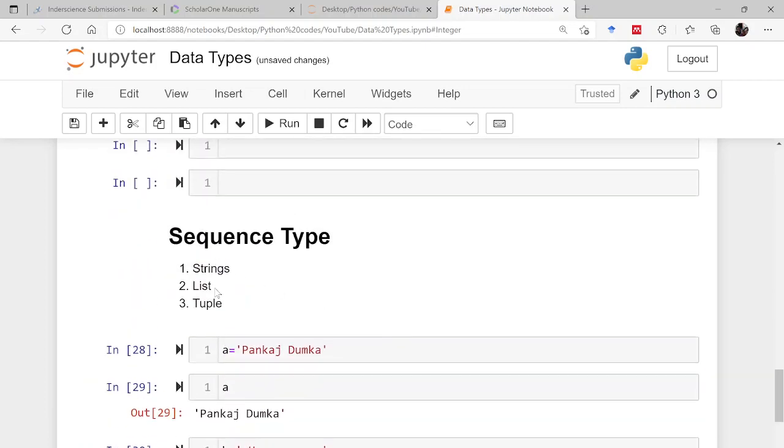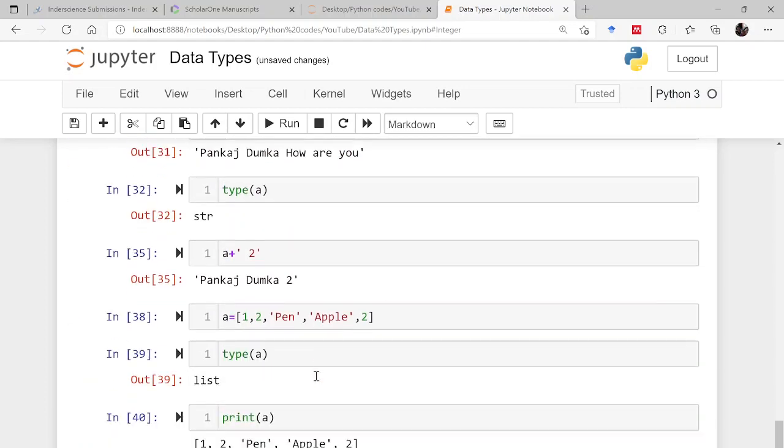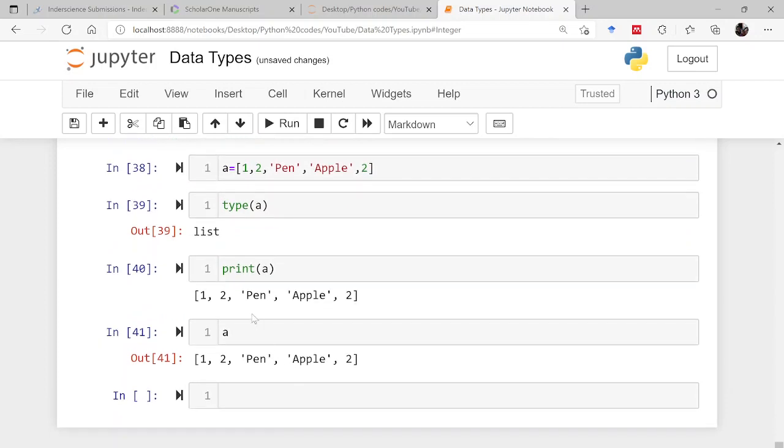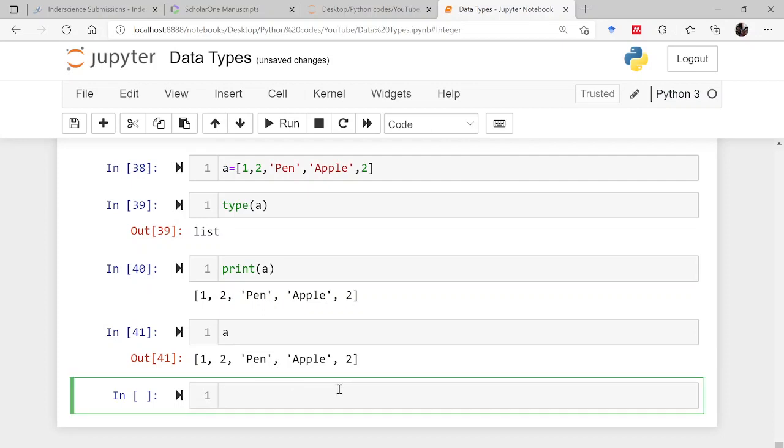Now you can append onto a list. I will be telling you this in great detail in the next lecture, but you can append something to a list. For example, let us say A is 1, 2, a pen, apple, and 2. And later on you realize while leaving the home, okay, I also want to buy a ring.